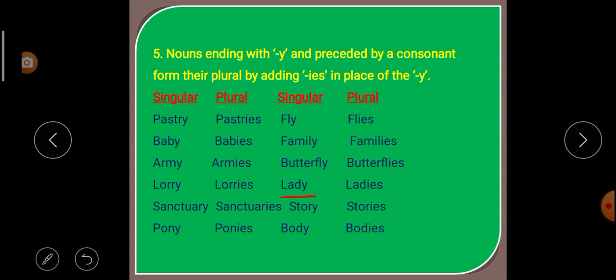Next, lady. Ending with Y and preceded by a consonant, D. So to make it plural, we delete Y, then add IES. So it becomes ladies. That means plural in form. So in this way, for a noun ending with Y and preceded by a consonant, we delete Y, and in place of Y we add IES, and then we make it from singular to plural.